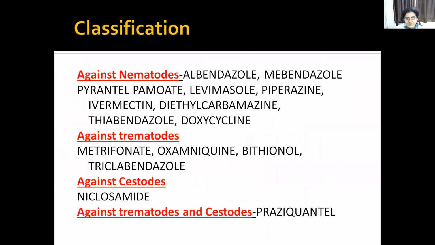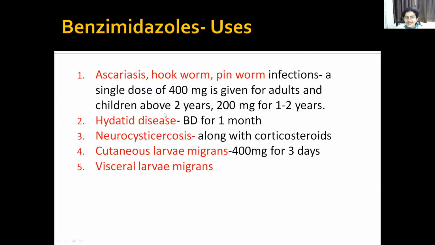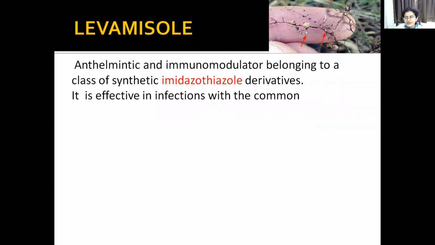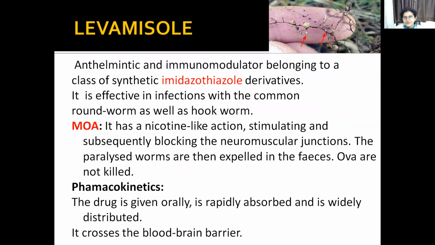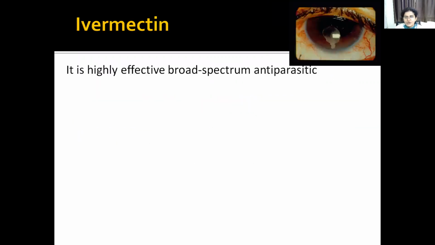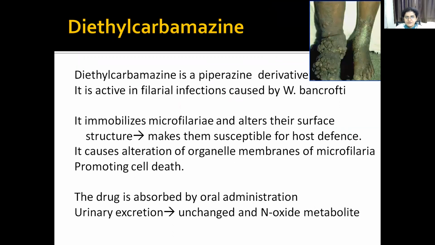Then next is diethylcarbamazine, that is also the main drug which is used for the filariasis infections. Okay, treatment of filariasis is a separate question for you people. So for filariasis infection, you can remember the main drug, that is diethylcarbamazine. So what does the drug do?